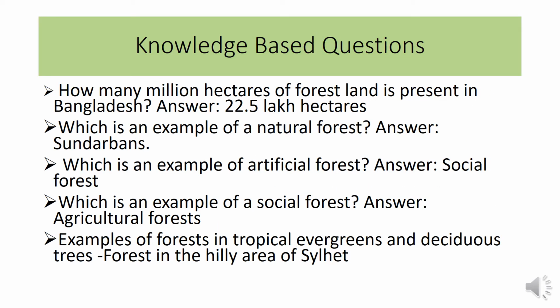Here is another important knowledge based question, that is, how many million hectares of forest land are present in Bangladesh, and the answer is 22.5 lakh hectares. An example of natural forest is hilly forest, Sundarban, and also plainland forest, and an example of artificial forest is social forest. The types of social forest are the answer to this question: agricultural forest, roadside forest, railway forest, dam forest, homestead forest.